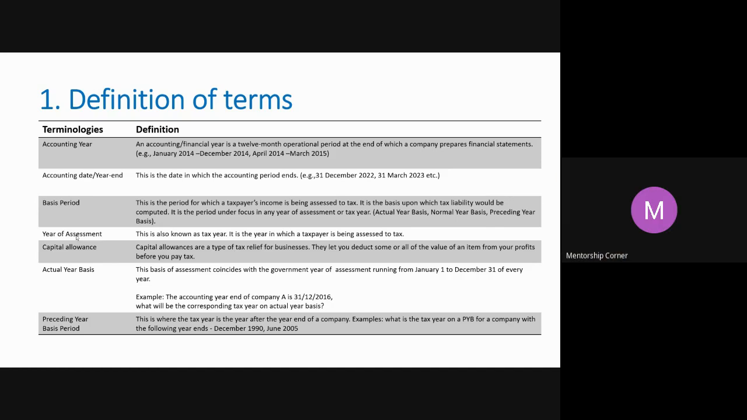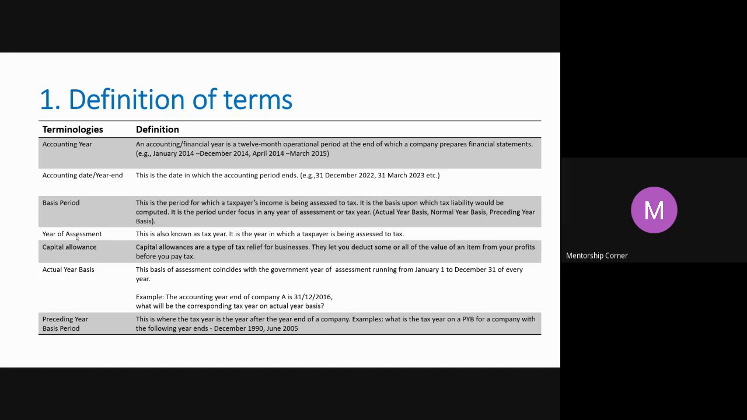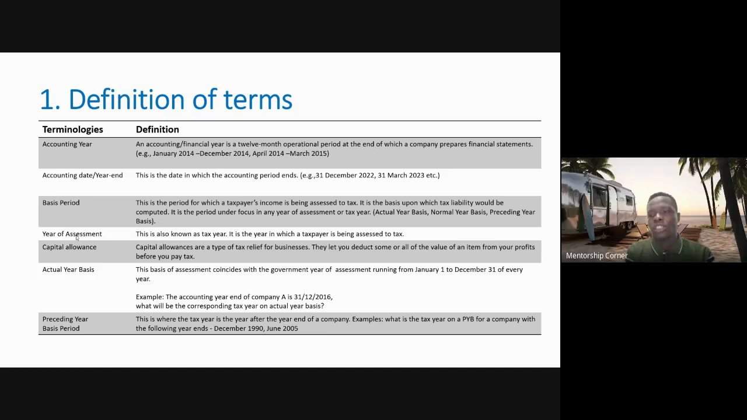When you say year of assessment, it used to be on preceding year basis, so it should be 2017. Okay. Now, don't forget, under the actual year basis now, what will be the year of assessment? Actual year basis, it will be in 2016. That's the same year. Yes, the same year. So that's what I'm just trying to clear out there for the people on the call, let me just assume that you guys do not know it.